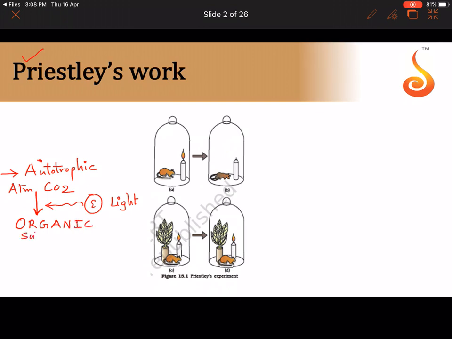One of the organic substances that they produce as a result of photosynthesis is starch.